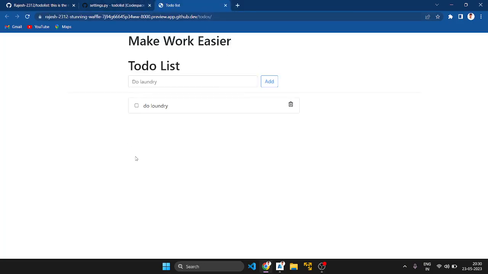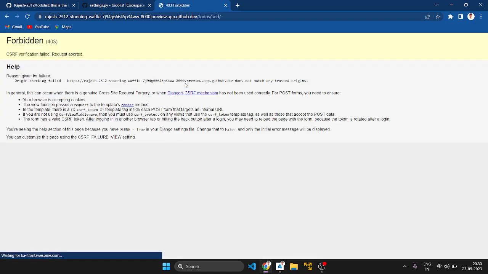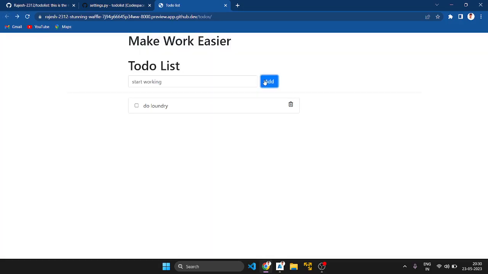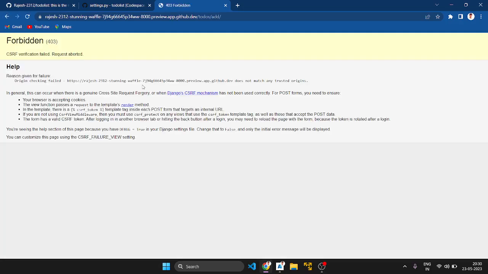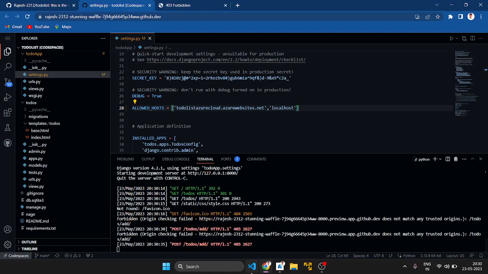To-do list app, make work easier. This is the to-do list app, the application is already running, and I'm starting to work. Okay, and add. It says CSRF token error. It's showing an error here, but in Visual Studio it does not.